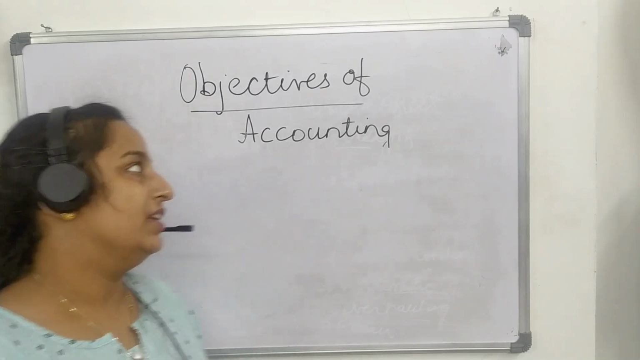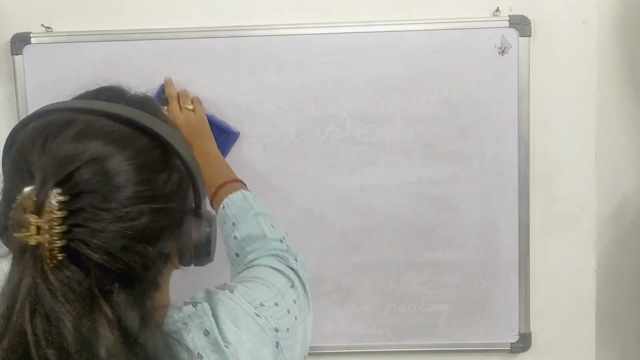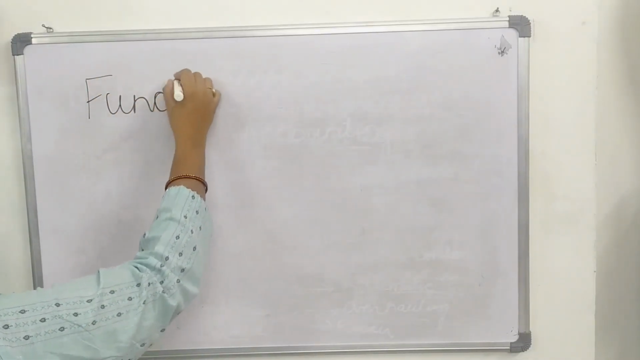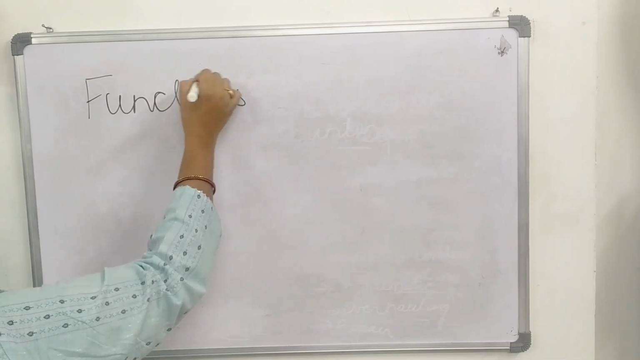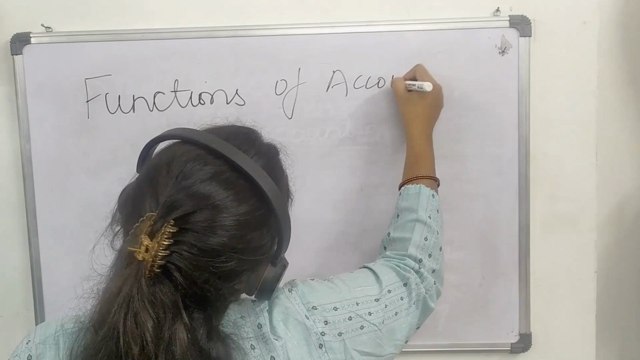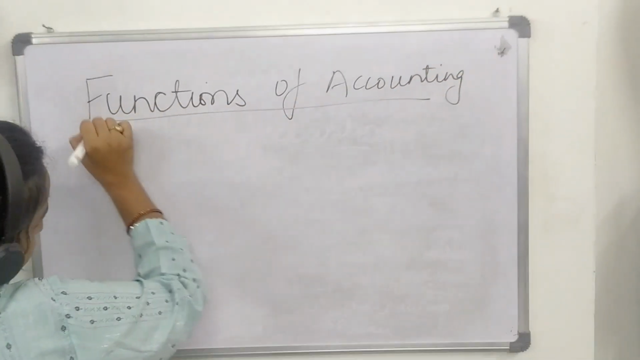Moving to the next topic. After objective, I have functions of accounting. Now, what do you understand by functions of accounting? Means, what does accounting do?